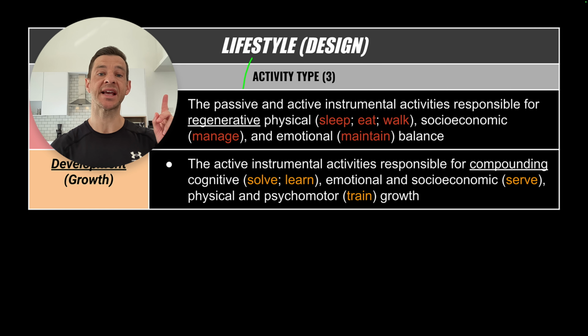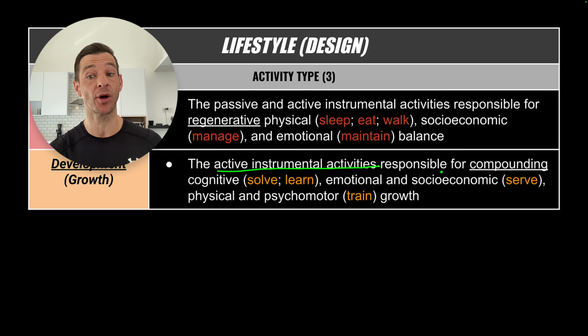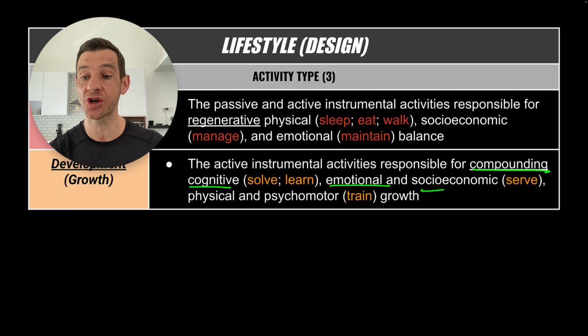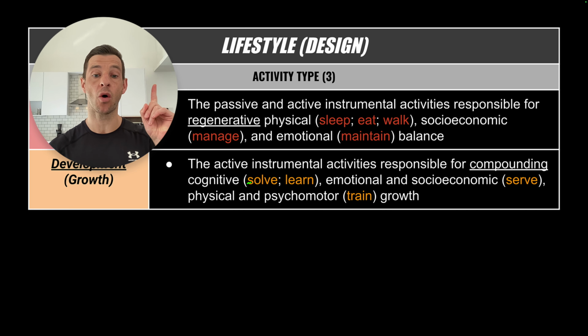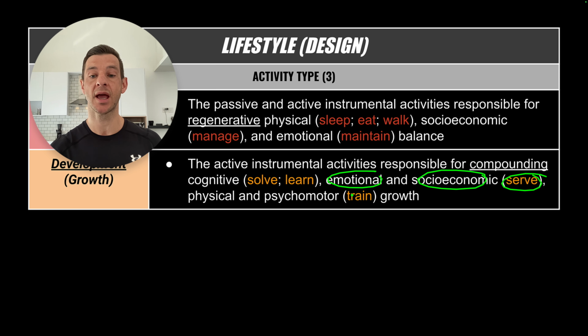Moving on to our second activity type domain, activities of development can be defined in the following way: active instrumental activities responsible for compounding cognitive, emotional, and socioeconomic, physical, and psychomotor growth. In total, there are 1, 2, 3, 4 developmental activities: 2 in the cognitive dimension, 1 in the emotional and socioeconomic dimension, and 1 in the physical and psychomotor dimension.